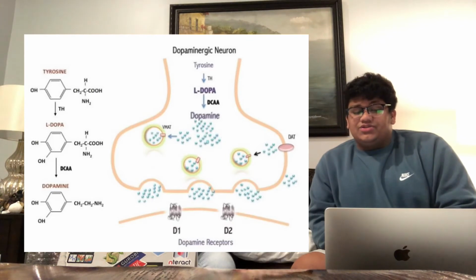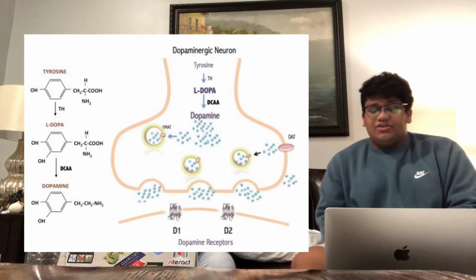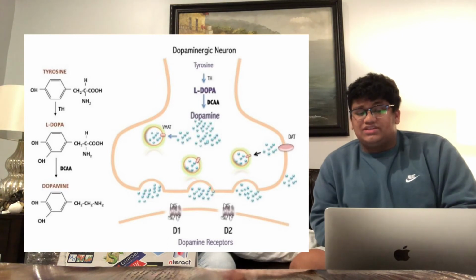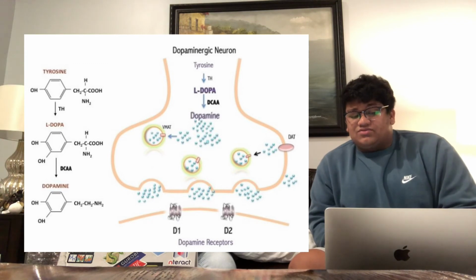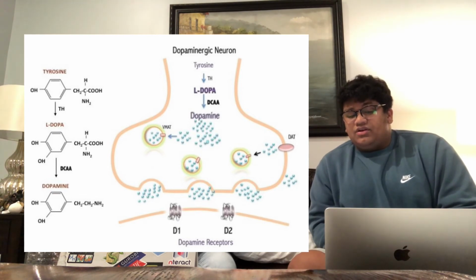Tyrosine is transported through a sodium-dependent tyrosine transporter. Once in the neuron, the tyrosine gets hydroxylated by the enzyme known as tyrosine hydroxylase to L-DOPA, and this is converted to dopamine by the aromatic amino acid decarboxylase. Then it is transported to the synaptic vesicle where the enzyme dopamine beta hydroxylase converts the dopamine to norepinephrine. Calcium then floods the neuron, which causes the vesicle to fuse with the membrane and release its content into the synapse. Finally, the norepinephrine binds to the postsynaptic receptor on the effector membrane, which then triggers the intracellular response.